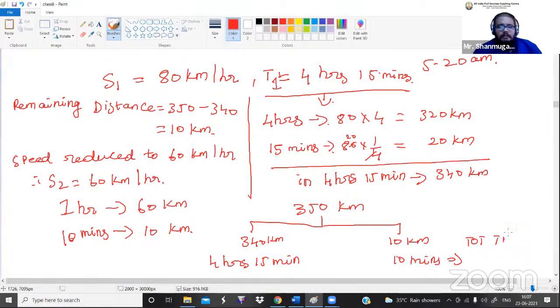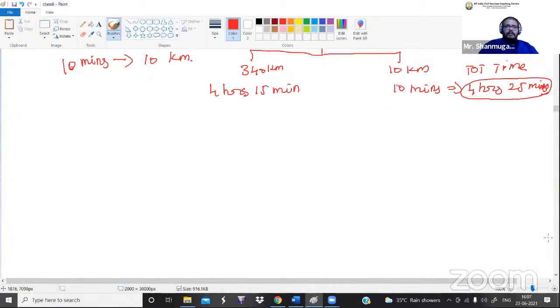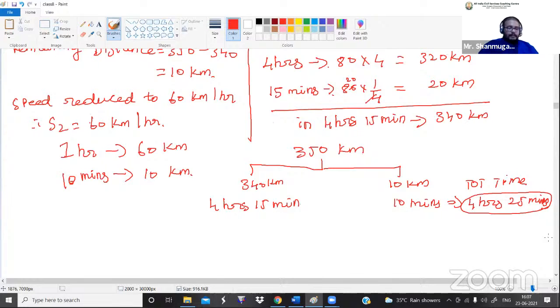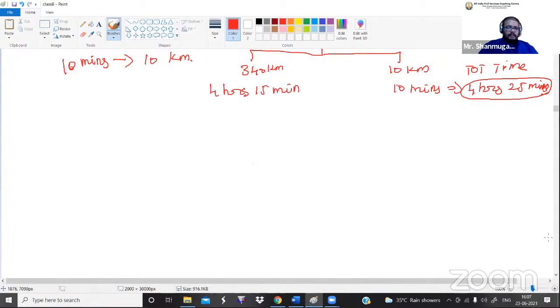So the total time of the journey is equal to how much? 4 hours 15 minutes plus 10 minutes. That is equal to 4 hours 25 minutes. So the total time of completing the 350 kilometer is 4 hours 25 minutes. Now we have completed 99.9 percent of the problem. We want to complete the remaining 0.1%.